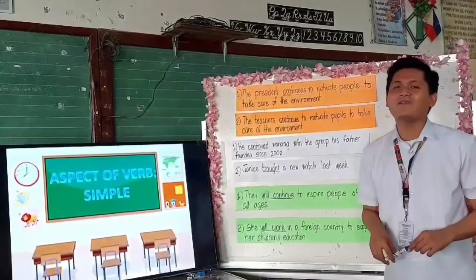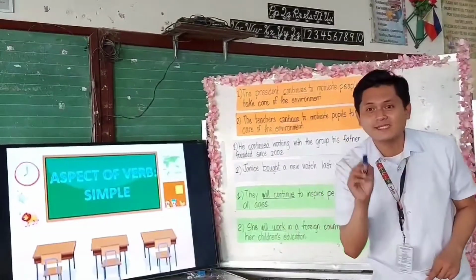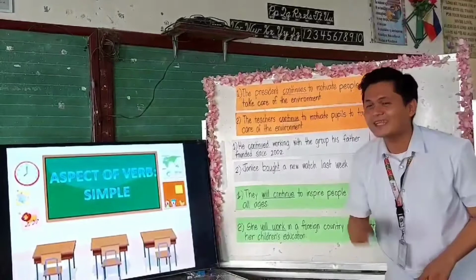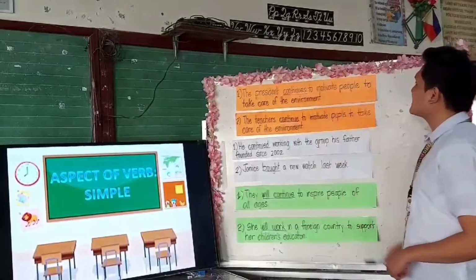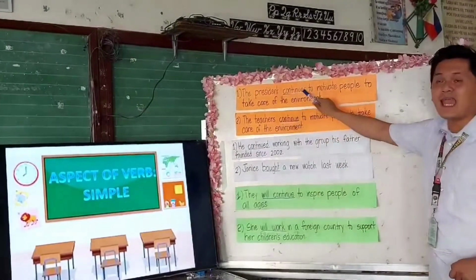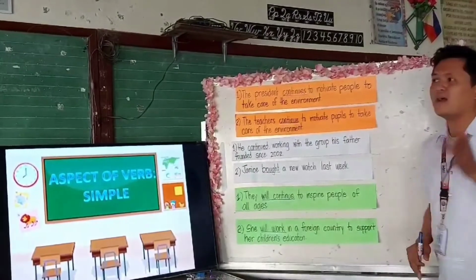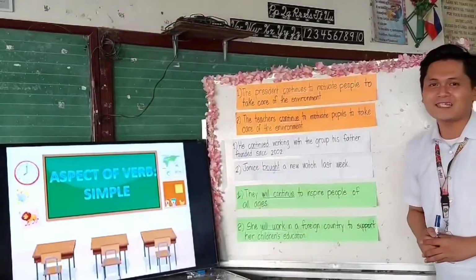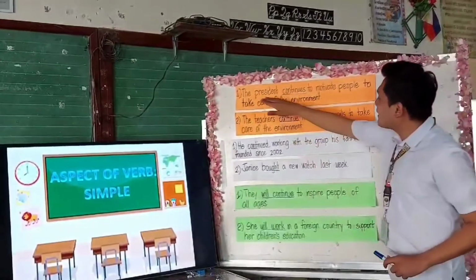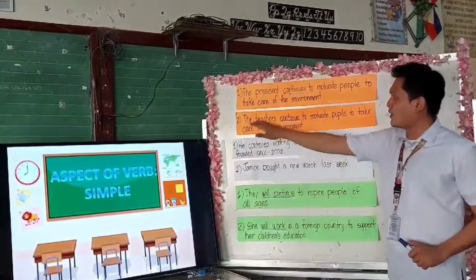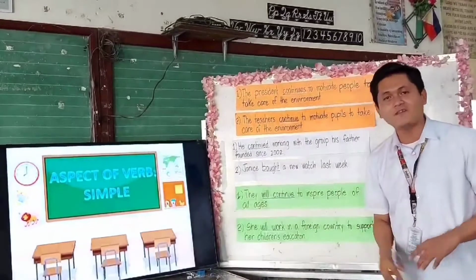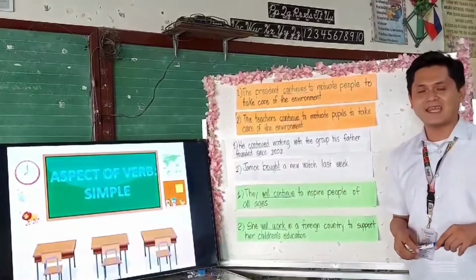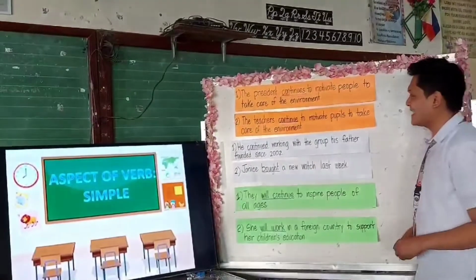Steve. Okay, very good. Because the rule states, exactly, the rule states that the base form and the S form of the verb are used in the present tense. Okay? So, therefore, sentence number 1 and number 2 is an example of simple present tense. Okay? Let's proceed to the next sentence.